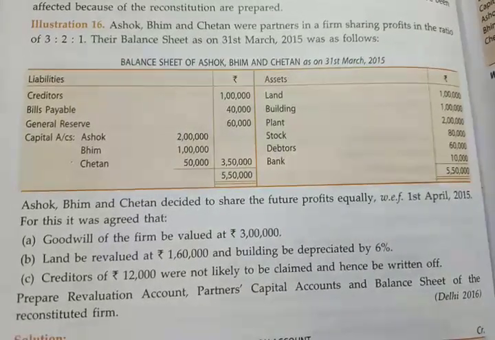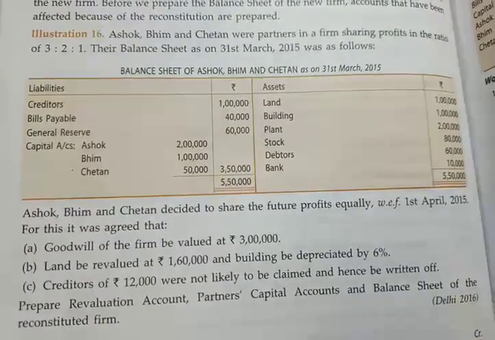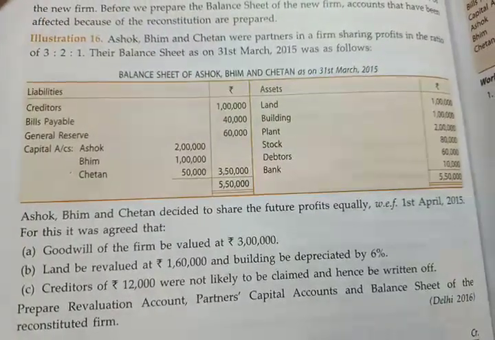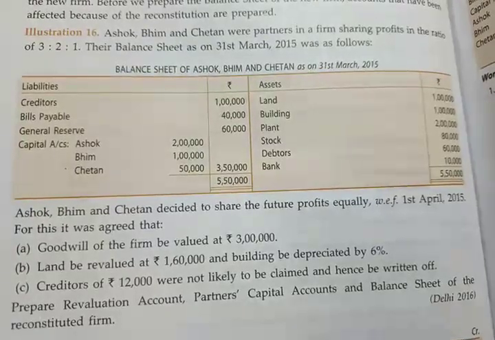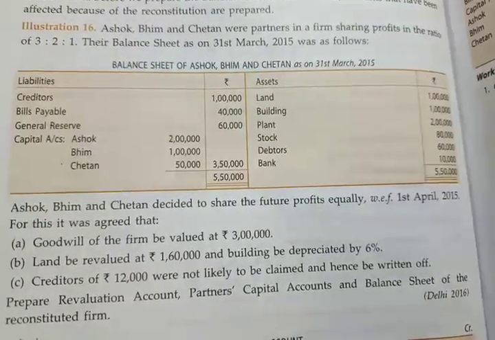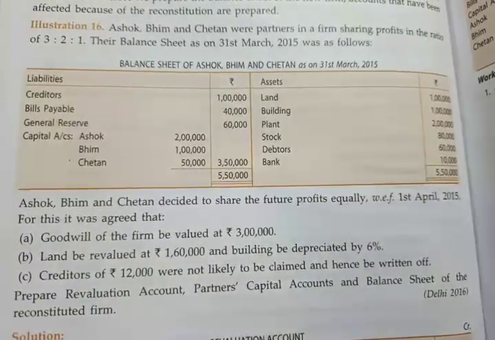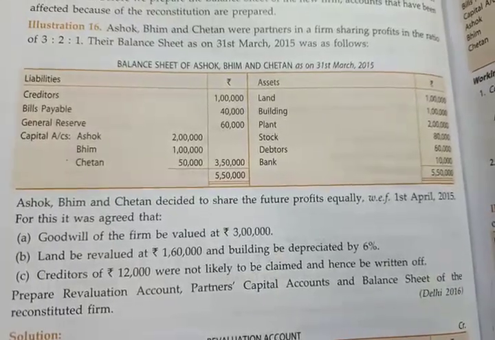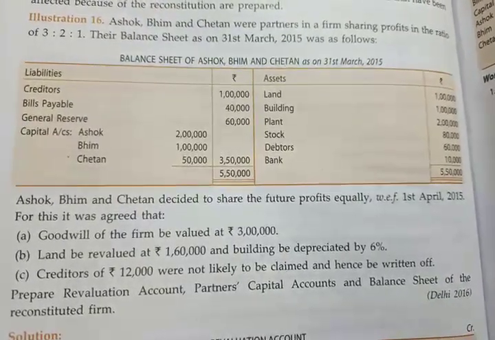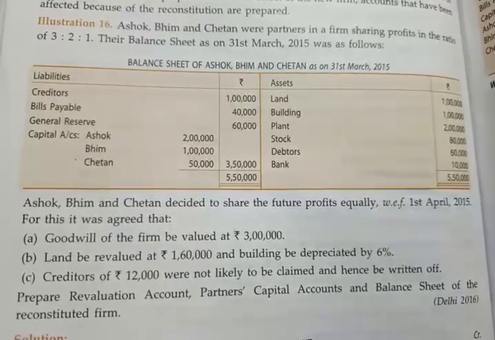It means their future profit sharing ratio will be equal, that is 1:1:1 with effect from 1st April 2015. For the reconstitution, it was agreed that goodwill of the firm is to be valued at rupees 3 lakhs. It means goodwill of the firm is given rupees 3 lakhs. Then land to be revalued at rupees 1,60,000, means in the new balance sheet the value of land will be